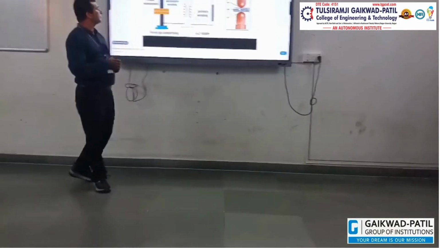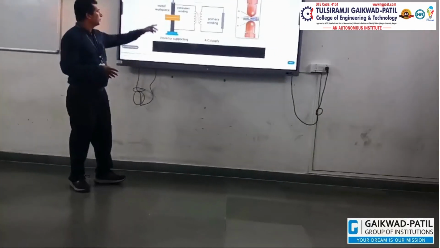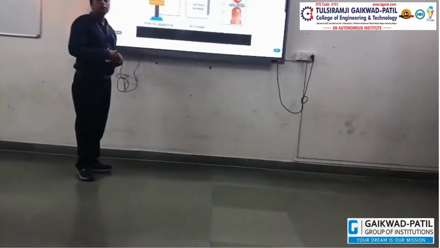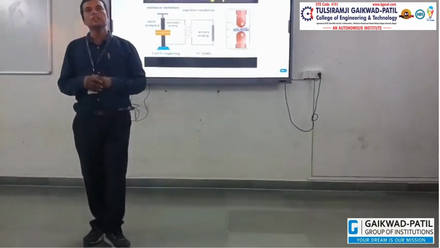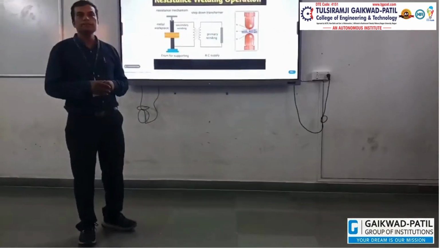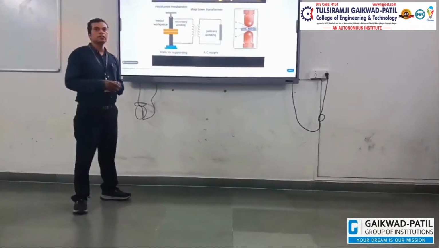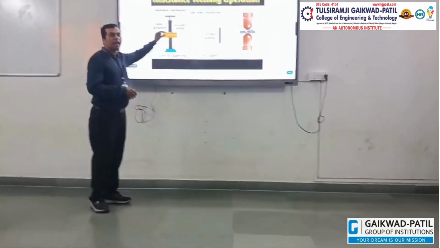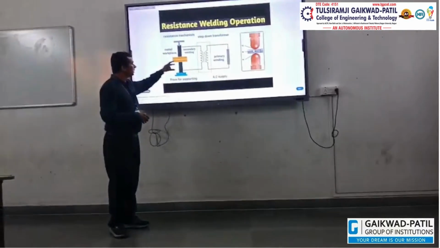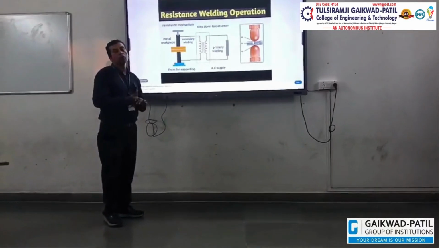Another case is if one plate's resistance is very low, meaning its thickness is very high and the other thickness is very low.